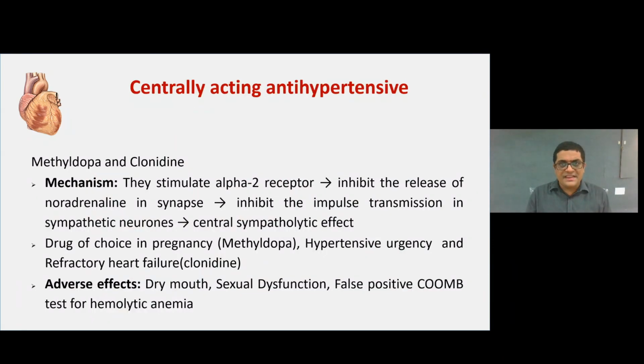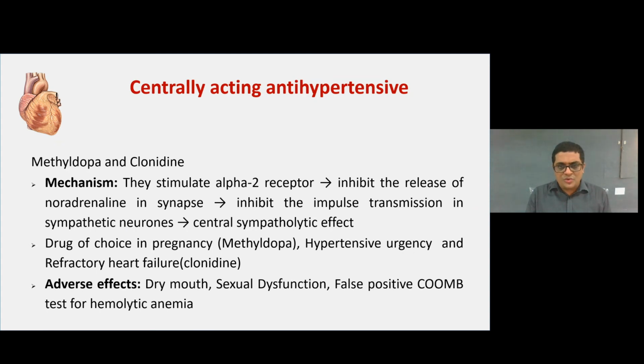The next are the centrally acting antihypertensive drugs like methyldopa and clonidine. Methyldopa stimulates the alpha 2 receptor and inhibits the release of noradrenaline in the synapse. Synapse means the physical gap between two neurons. So it decreases noradrenaline release and inhibits impulse transmission in the sympathetic neuron.